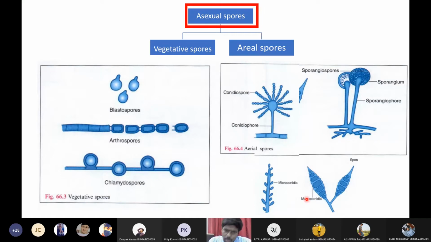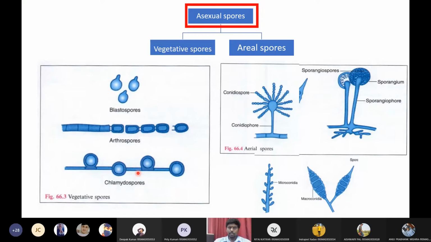Then we have two other spores called microconidia and macroconidia. Microconidia means these spores are present on a very small head-like structure, hence they are called microconidia. Macroconidia means they have large spores on a large head. So these are the four types of aerial spores: conidiospores, sporangiospores, macroconidia and microconidia, whereas vegetative spores are blastospores, arthrospores, and chlamydiospores.